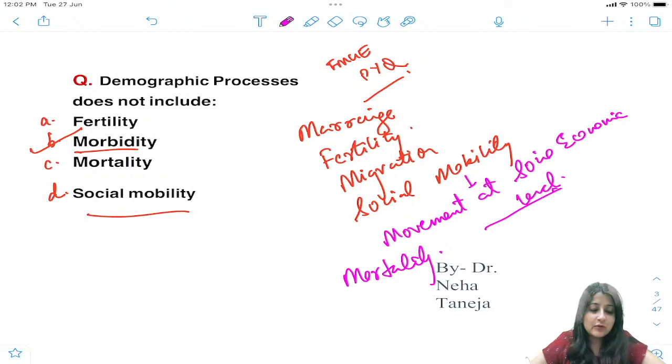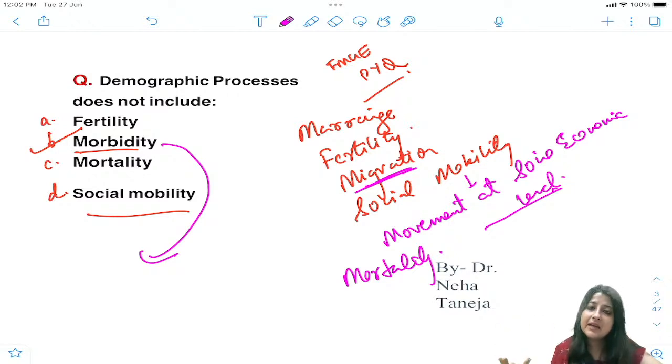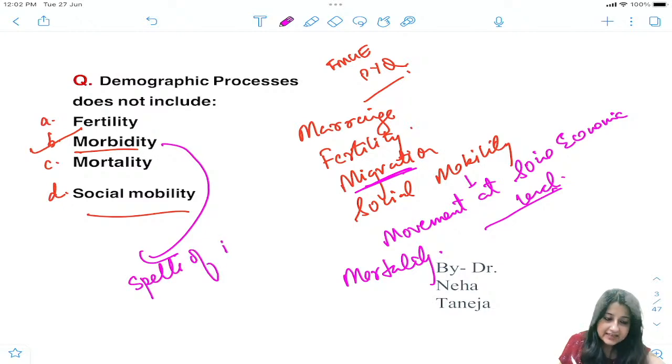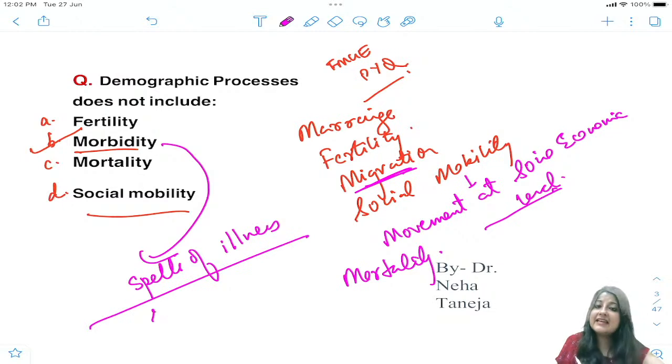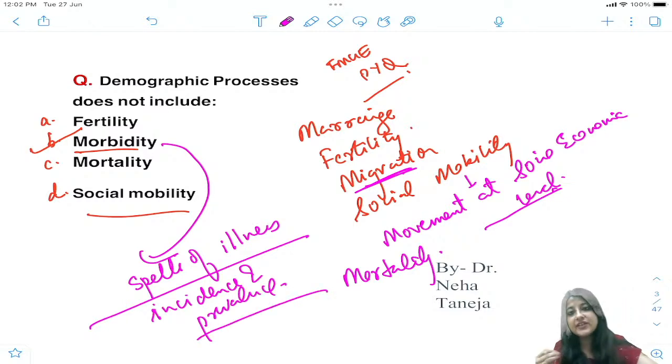Morbidity. So what is morbidity? Morbidity हमने पढ़ा था health indicators में, the first class. Please remember, morbidity is not death. Migration means from one country to another country. Like you might leave India and go settle in the US, or people from the USA might come and settle in India, right? Morbidity is spells of illness, very good. Like it is incidence and prevalence of a disease. But death rates, mortality, will definitely govern the demography, the size of the population.